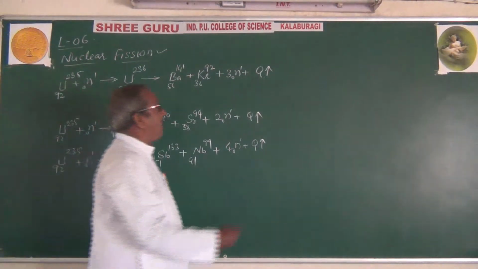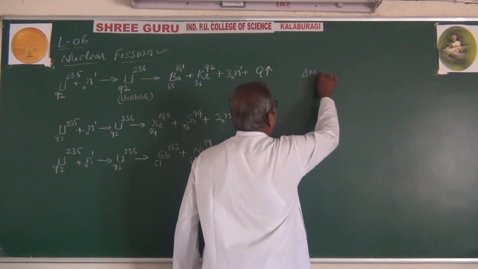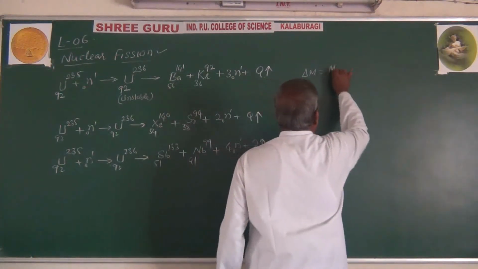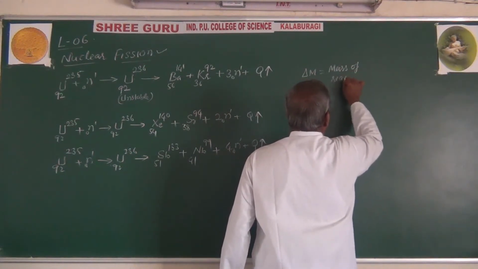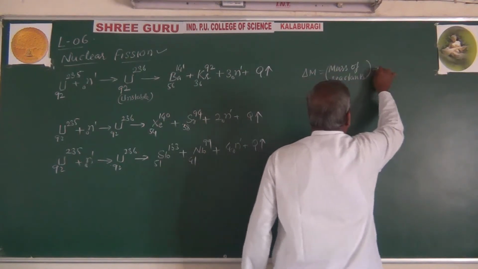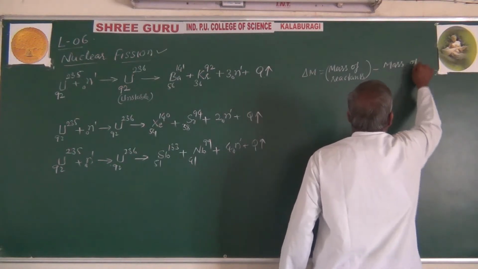Here the mass defect that you are going to find, delta M, is equal to the difference in mass of reactants minus mass of products.